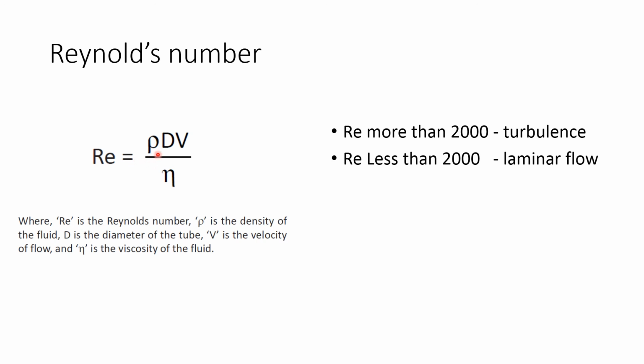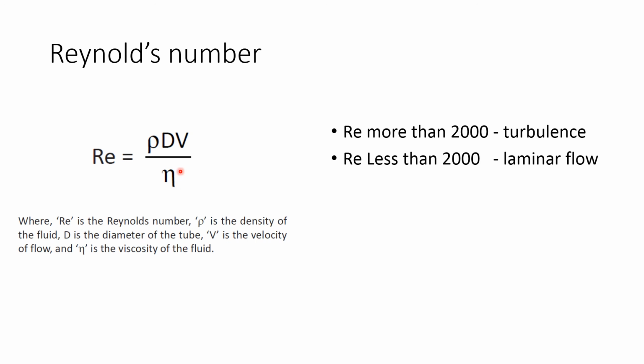So whenever the density of the blood increases, it increases the Reynolds number and produces turbulence. With the increase in the diameter of the blood vessel, chances of turbulence are more, and with the increase in the velocity of blood flow, Reynolds number increases, which can increase turbulence.